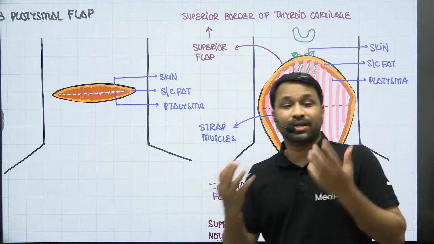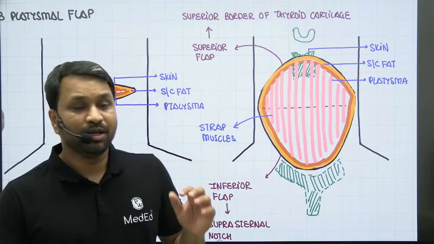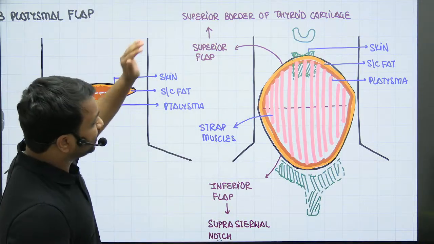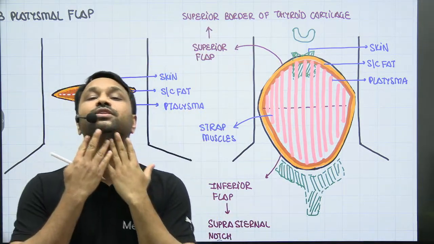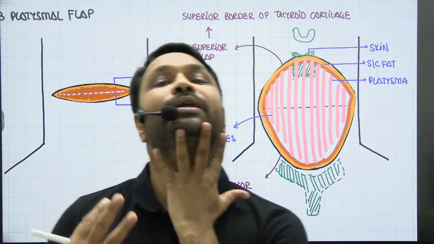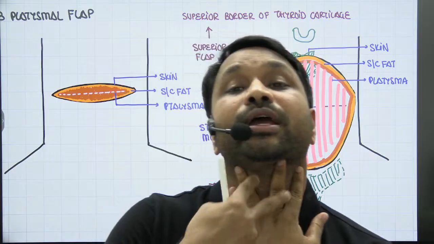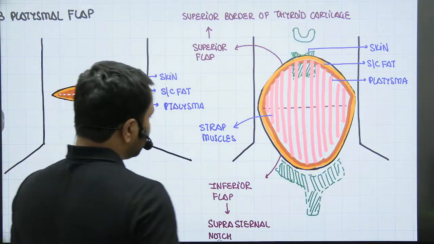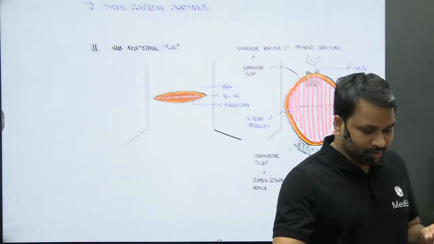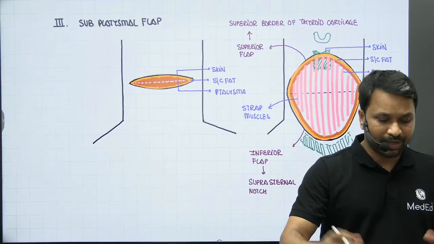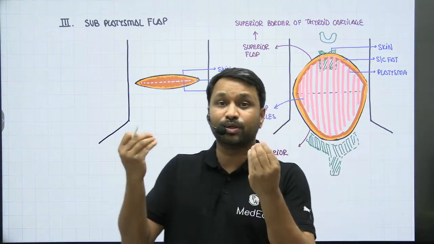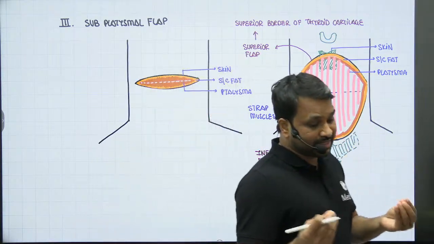So once you raise a subplatysmal flap, you will now expose muscles which run in the midline in this particular way. This is how the muscles in the midline will run, right? And these muscles are what we call the strap muscles, right? So step number 3 is to raise a subplatysmal flap, and we were able to raise the subplatysmal flap.